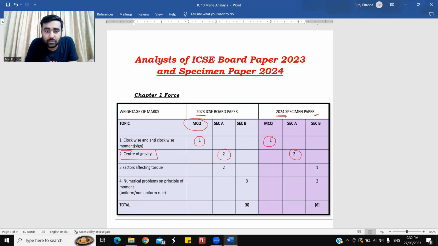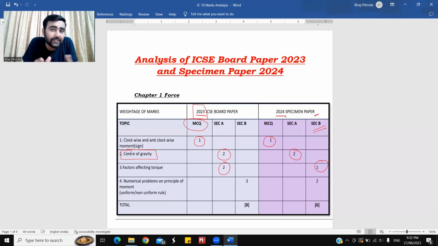This is a theory-based question. The question was asked in section A for 2 marks, and this question was seen in the year 2023. A similar kind of concept question was seen in section B for 1 mark, factors affecting torque. This was also for 1 mark. Definitely, yes, chapter 1 has a good number of numericals which are based on the MOF concept. Could be related to a uniform rod or it could be related to a non-uniform rod.